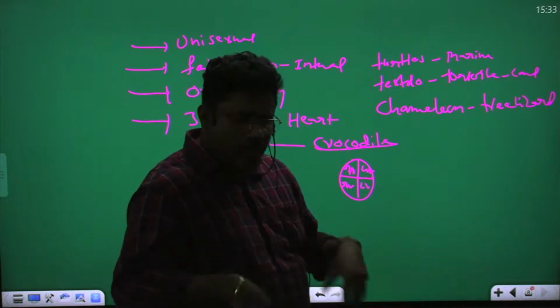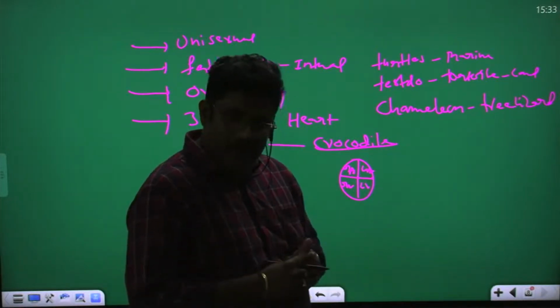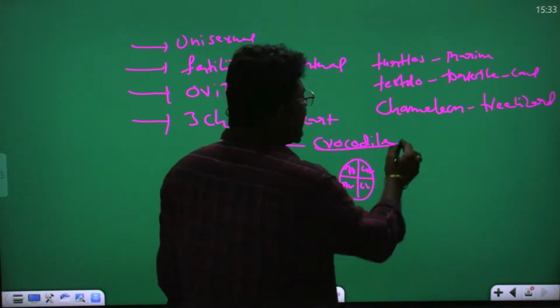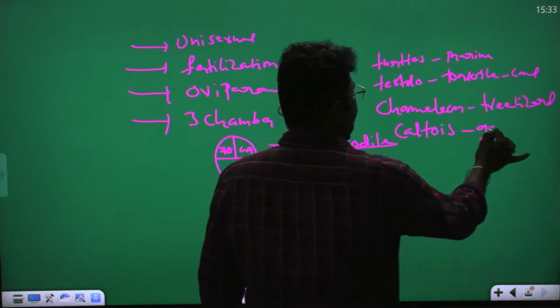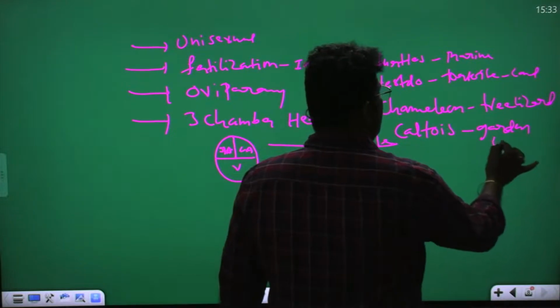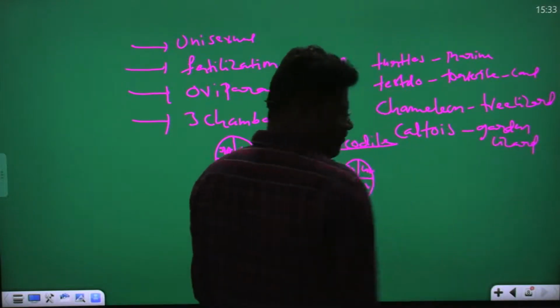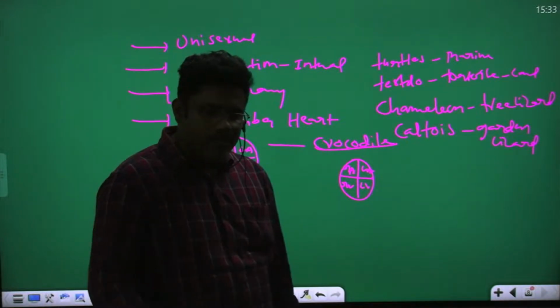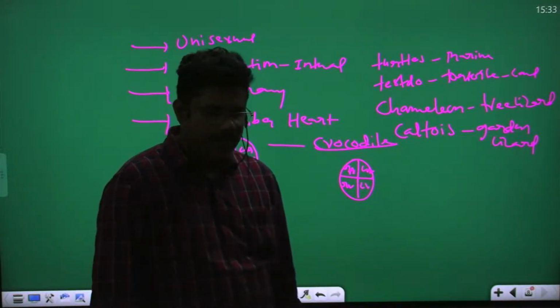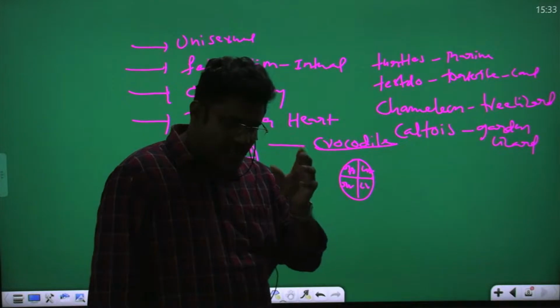It changes the body color. Take the calotis. Calotis is a garden lizard. You know garden lizard? Not salamander. Salamander belongs to amphibia. This is calotis. Calotis is called garden lizard.